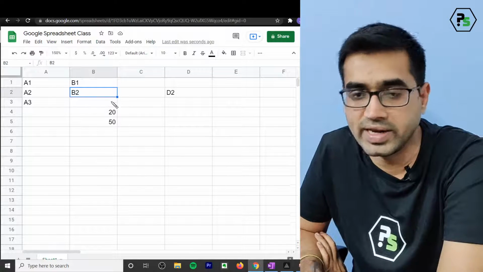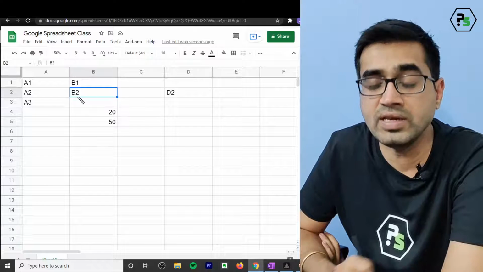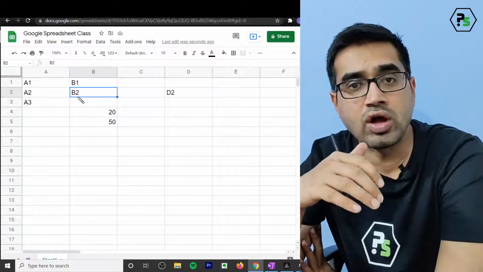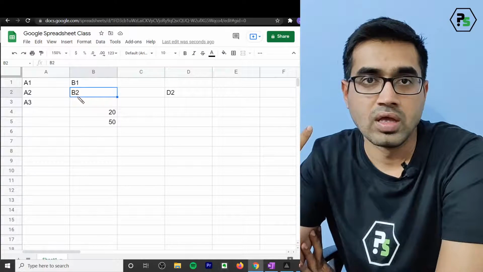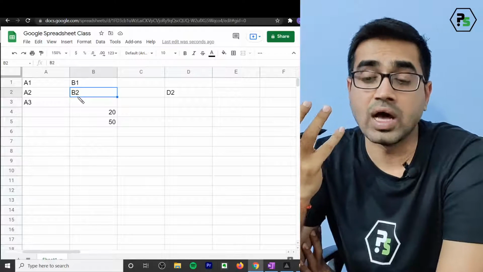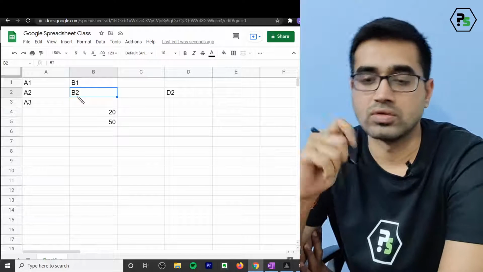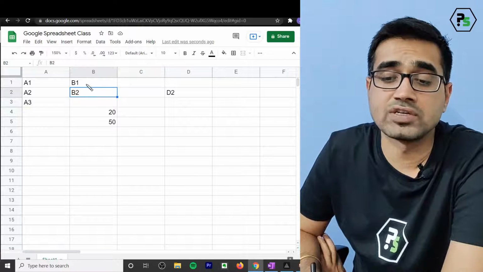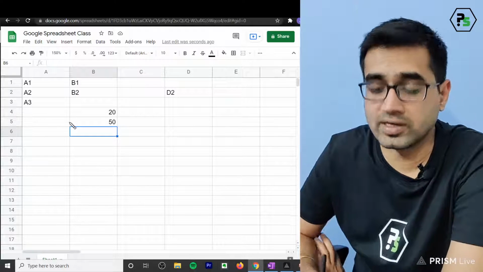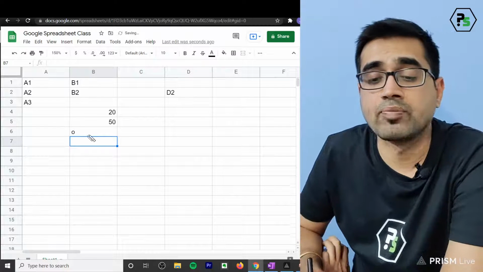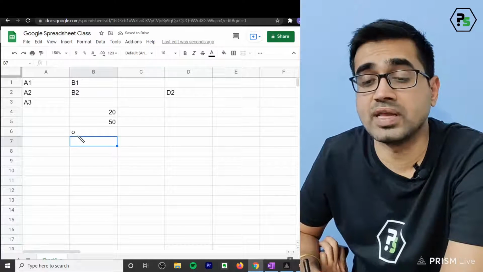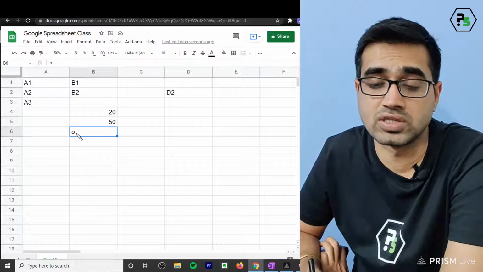This is how you differentiate whether a value is numeric or text. You cannot apply a mathematical function on a text value, even though it may look numeric to you. It might seem like a 0, but remember the position is on this side, so this is the letter O, not a 0.